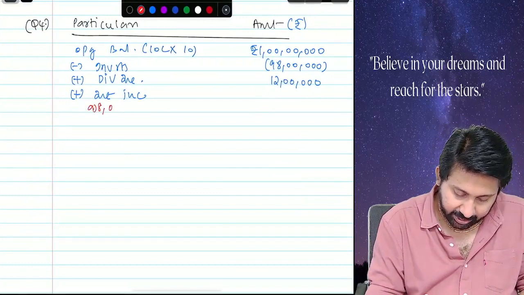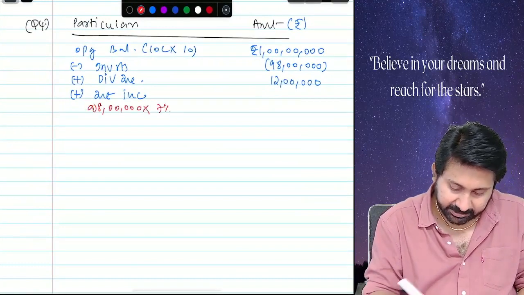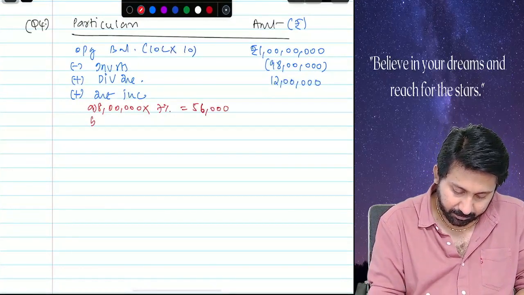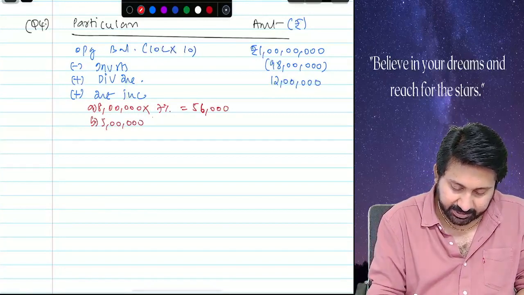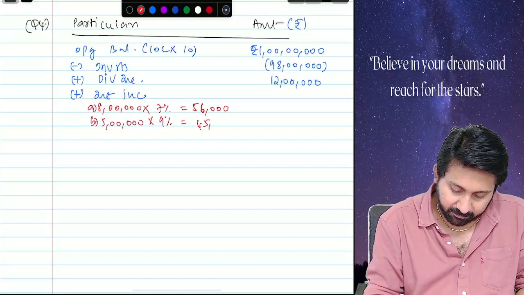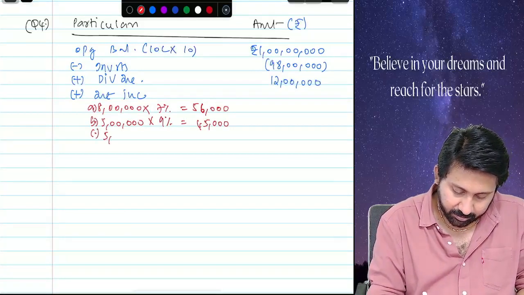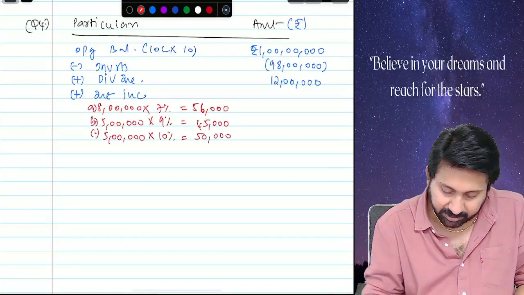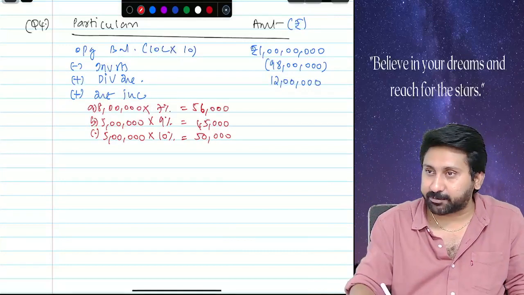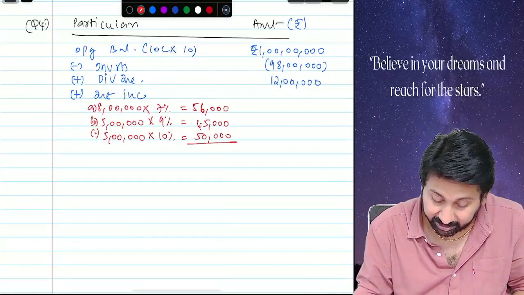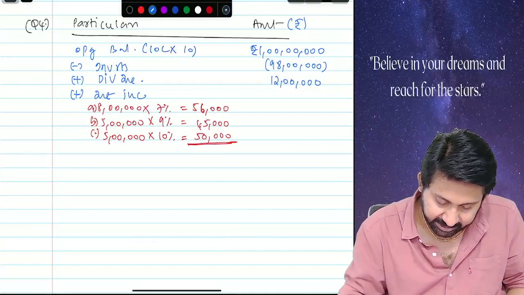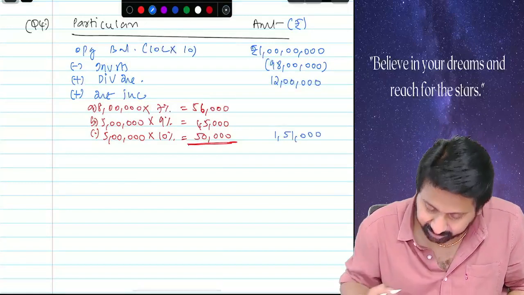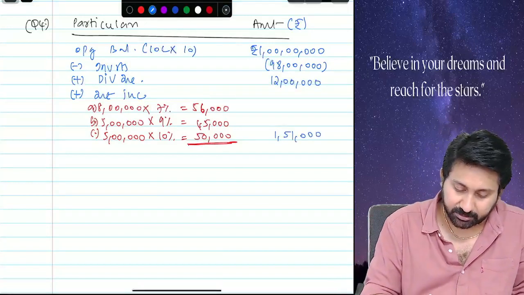So, 8 lakhs into 7% becomes how much? 56,000. Next. B. 5 lakhs into how much percent? 9%. How much will it be? 45,000. C. 5 lakhs into how much? 10%. How much will it be? 50,000. Okay. Now, these are all the 3 incomes we are going to get. Total 56, 45, 50. 1 lakh 51,000. These are all the interest incomes.